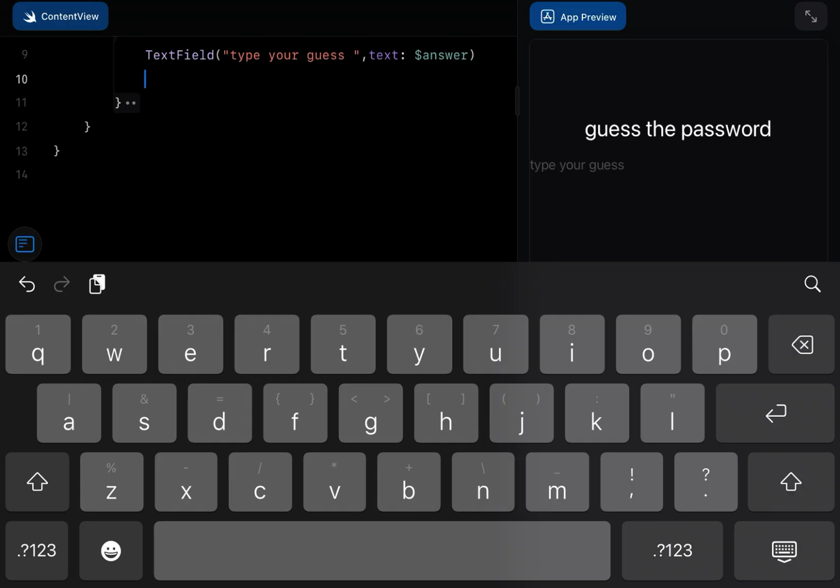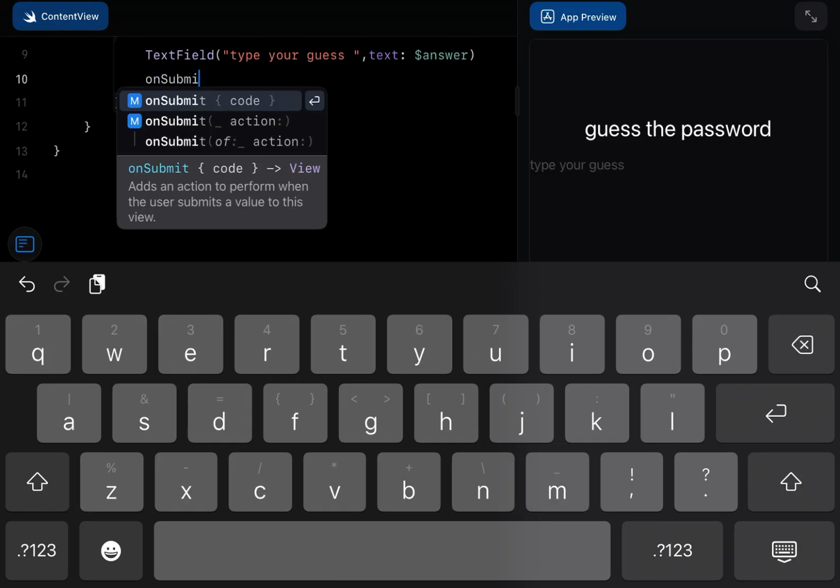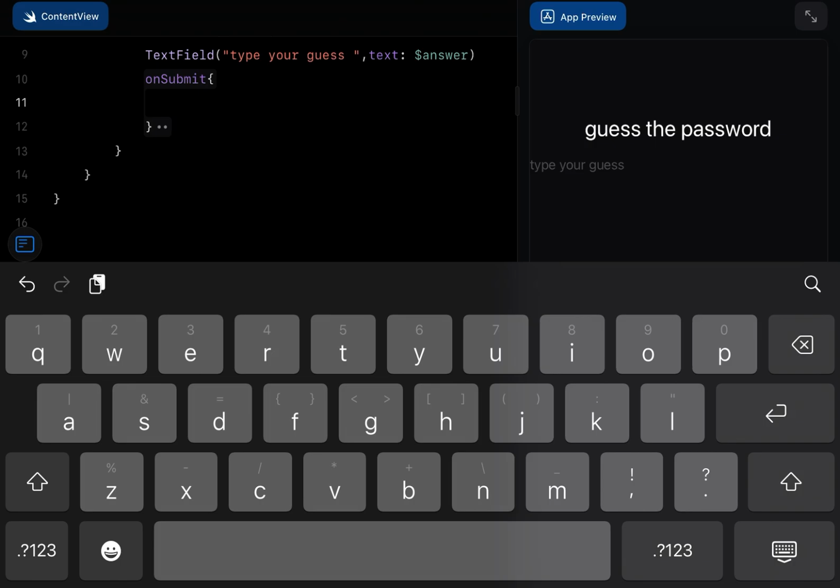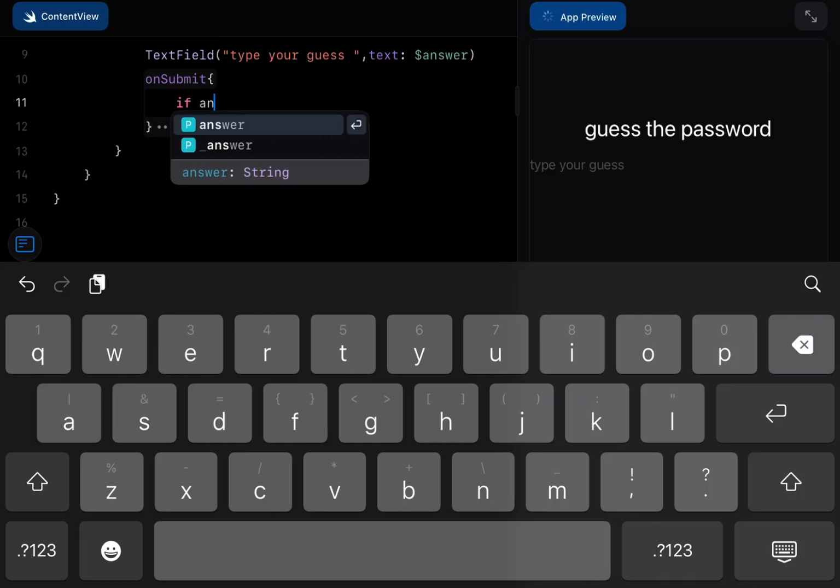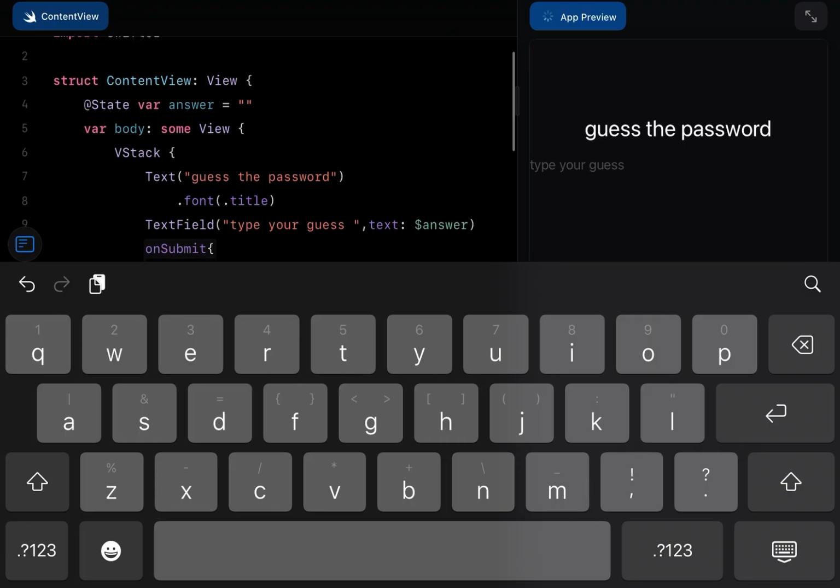So then we'll do on submit, value when we enter. Then we will probably put in like if answer equals something like word, say.